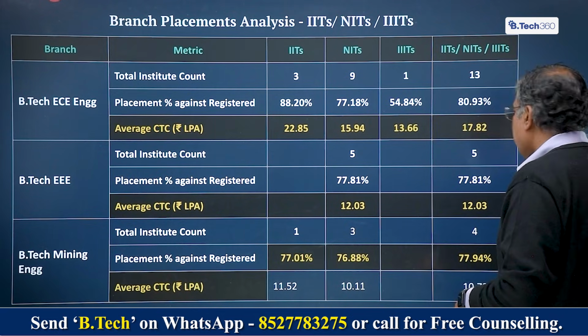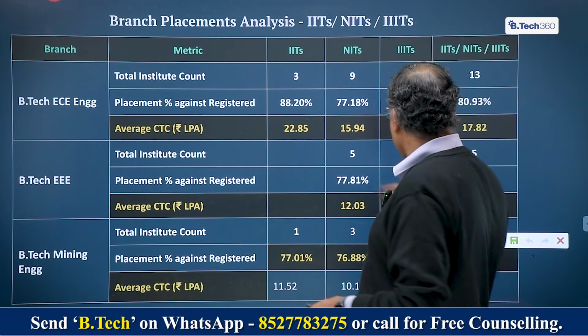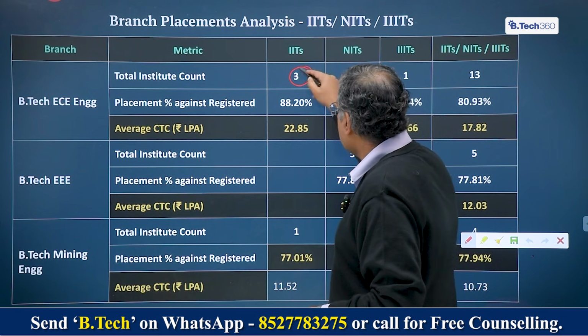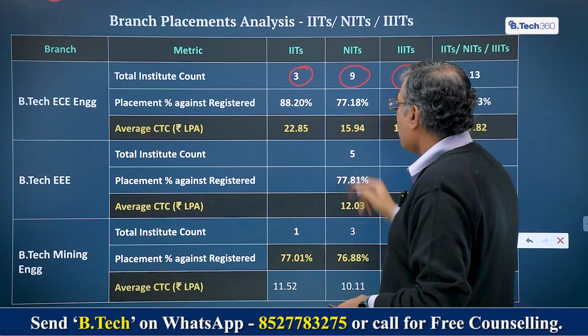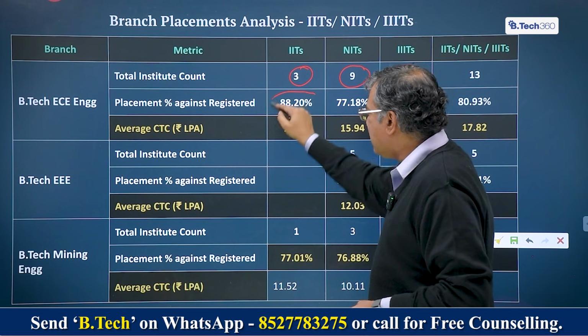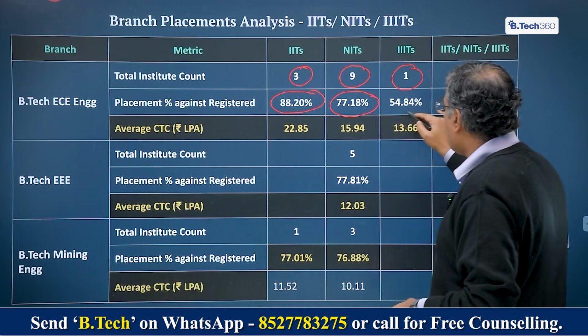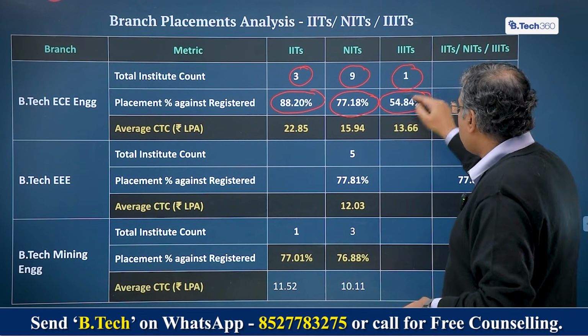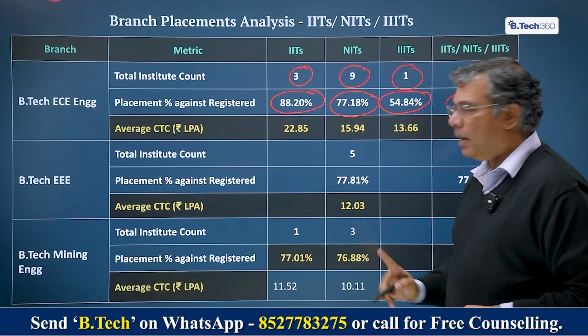Now coming to ECE engineering, right? For ECE, we actually have data from 3 IITs and 9 NITs, and 1 IIIT is also offering an ECE branch, right? Here the placement percentage against registered is 88.2% for IITs, 77.18% for NITs, 54.84% for IIITs, and overall 80% is the placement rate for the ECE branch.